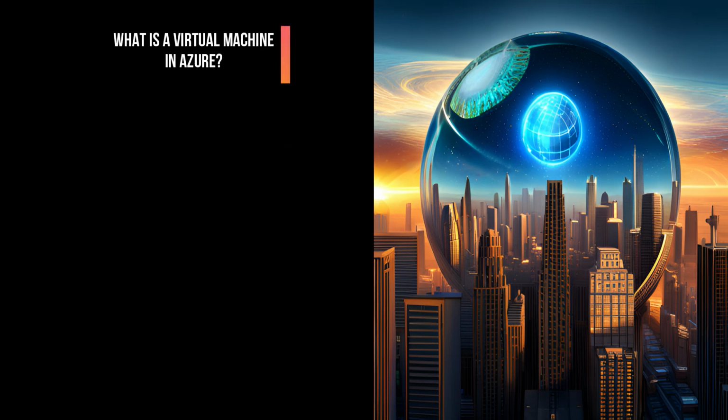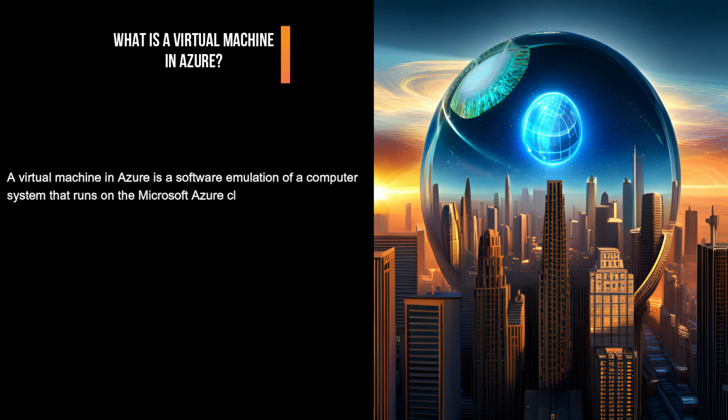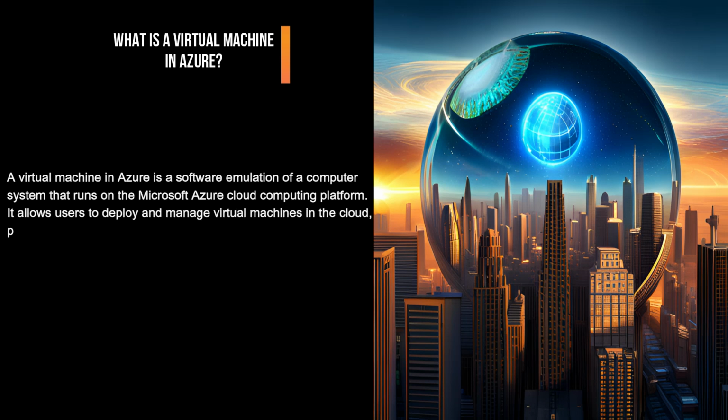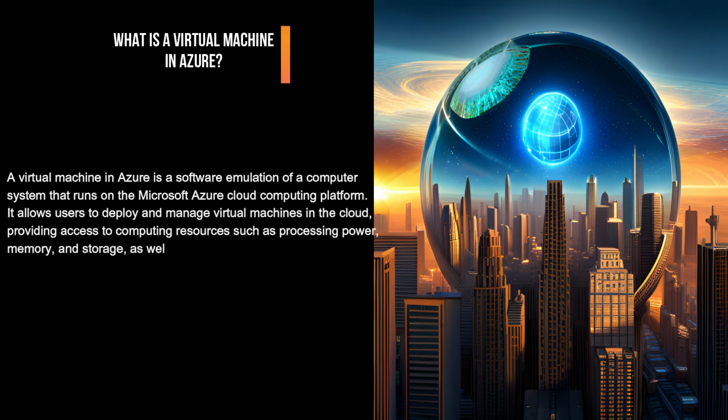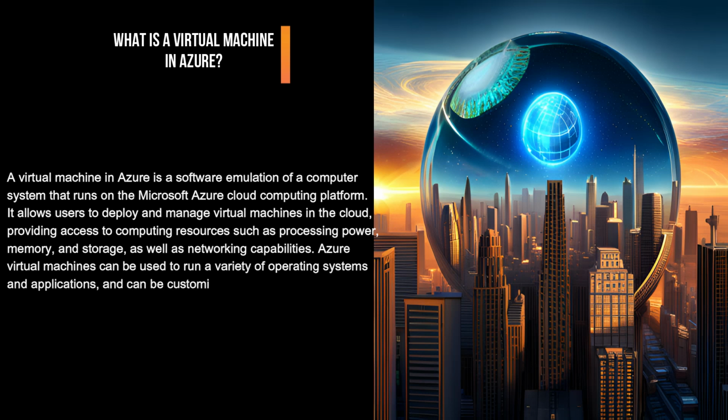What is a virtual machine in Azure? A virtual machine in Azure is a software emulation of a computer system that runs on the Microsoft Azure Cloud Computing Platform. It allows users to deploy and manage virtual machines in the cloud, providing access to computing resources such as processing power, memory, and storage, as well as networking capabilities. Azure virtual machines can be used to run a variety of operating systems and applications, and can be customized to meet the specific needs of individual users or organizations.